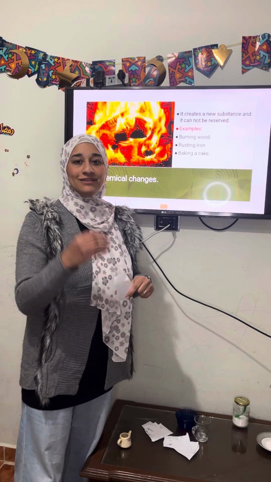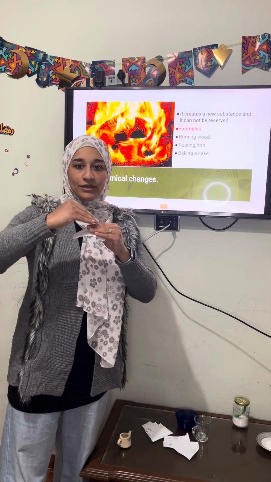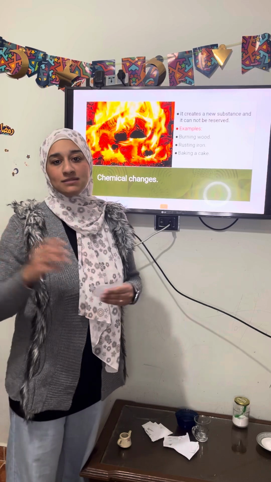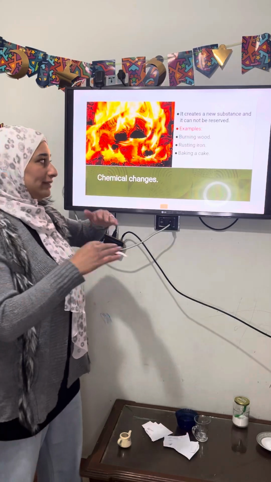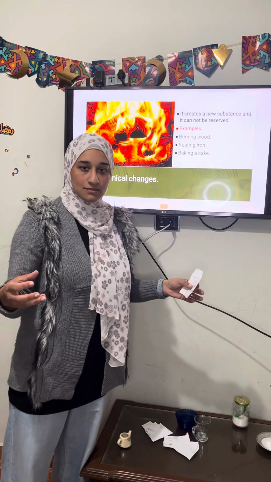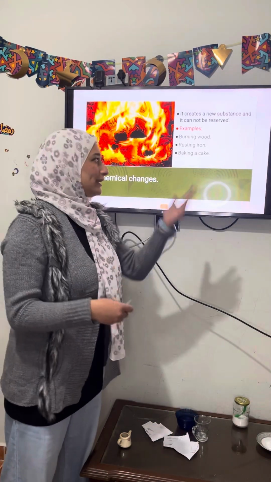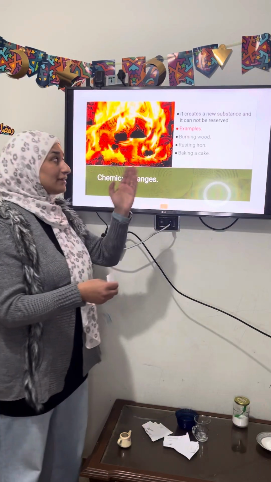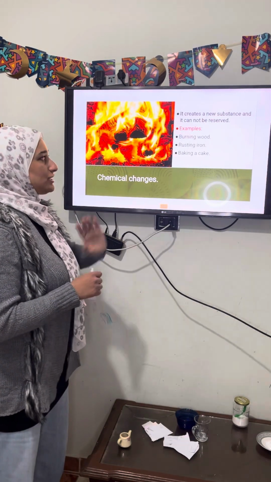Rusting iron. Rusting iron means that the iron reacts with oxygen. So it creates a new substance. The iron is no longer iron, it is a new substance. Okay? Baking a cake. We have ingredients, put them together. We bake a cake. After baking a cake, we don't know how to reverse the cake back into the ingredients. Okay, this is a chemical change.